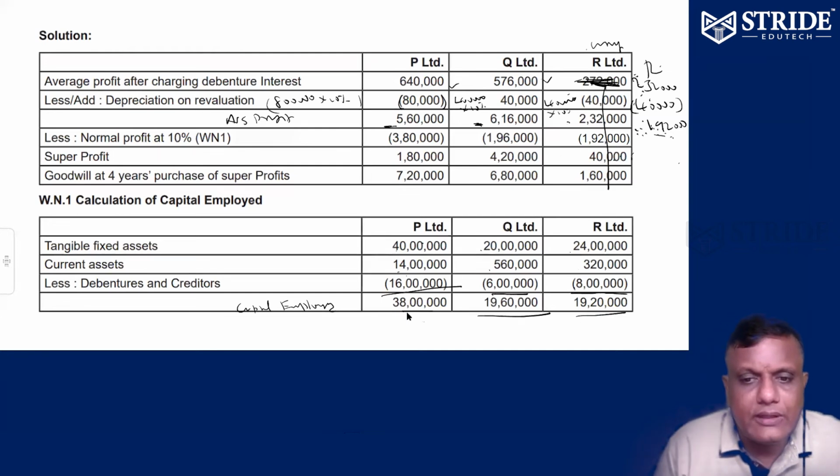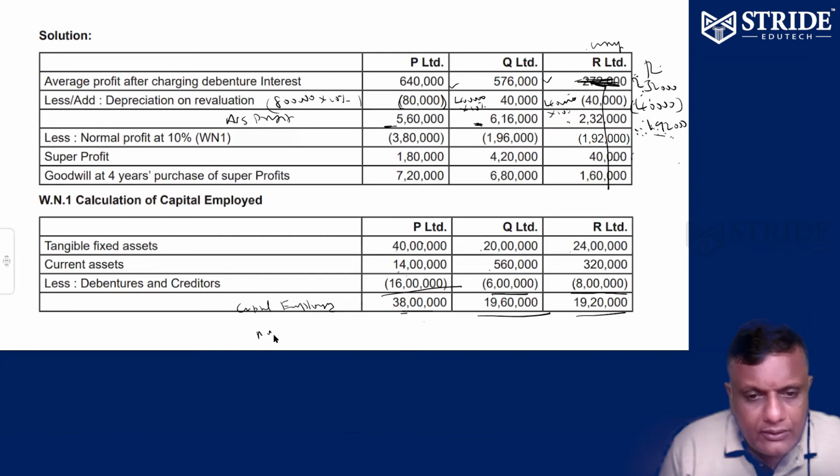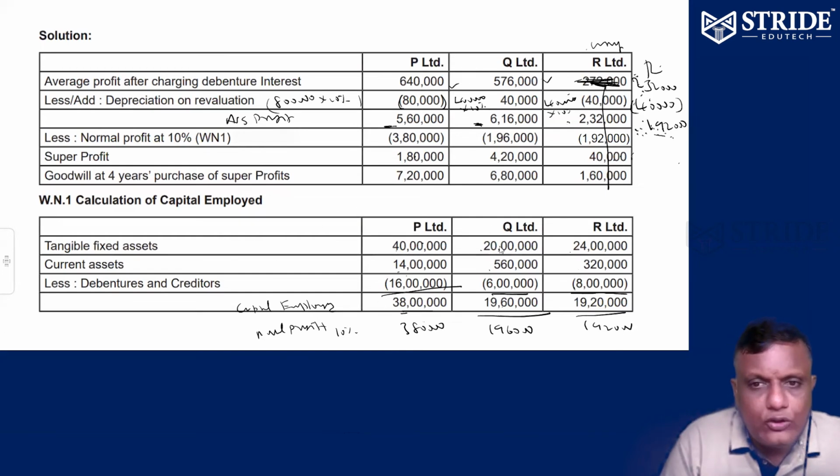So from the capital employed, you find the normal profit. That is 10%. So 38 lakhs into 10%, 3 lakh 80. 19 lakh 60 into 10%, 1 lakh 96. 20 lakh 20 into 10%, 1 lakh 92. So average minus normal gives super profit. Average 5 lakh 60, normal 3 lakh 80.